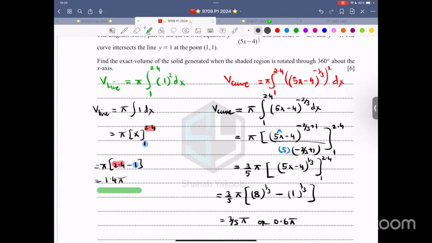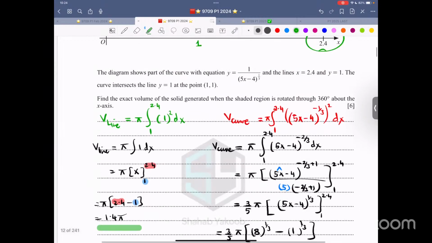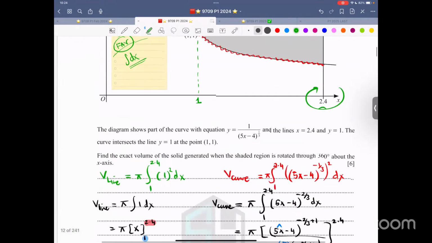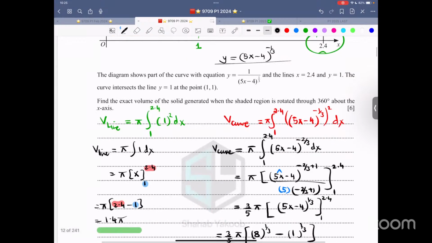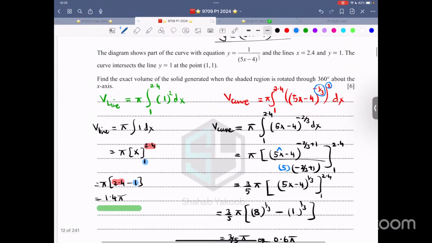Then what about the curve? For the curve, what is happening? We have this function. Where is the function? This is 5x minus 4 raised to the power of 1/3. So first write it properly. y is equal to 5x minus 4 raised to the power of negative 1/3. Sometimes people make a mistake. They take it up and forget to change the negative sign. Convert the positive to negative. And then square it. Okay? And then you have this thing.